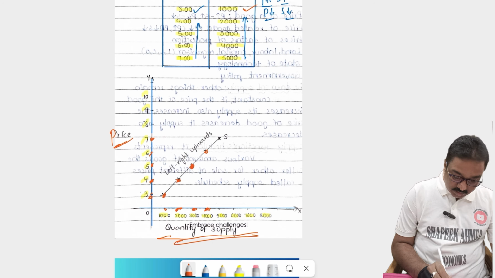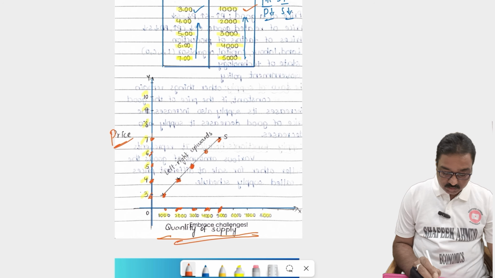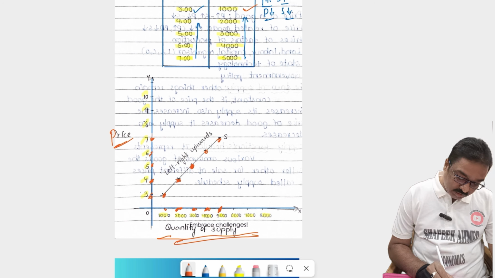At the price of 7 rupees, how much is there? 5000 pens.